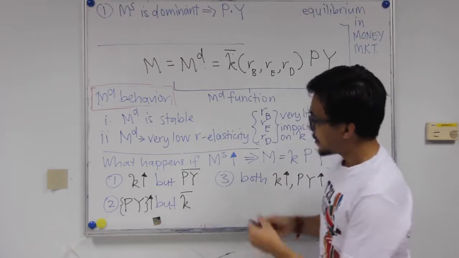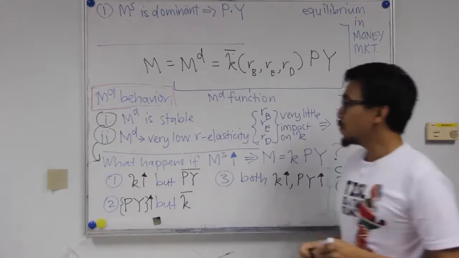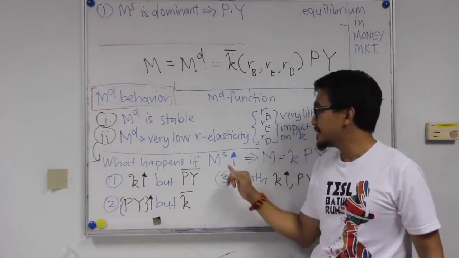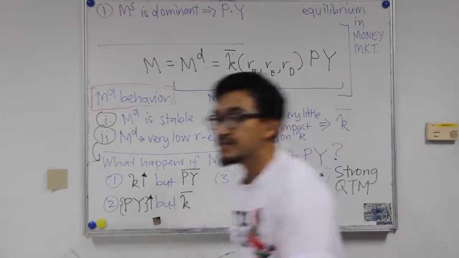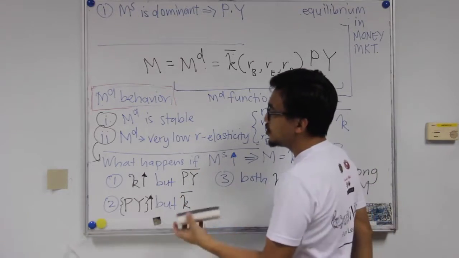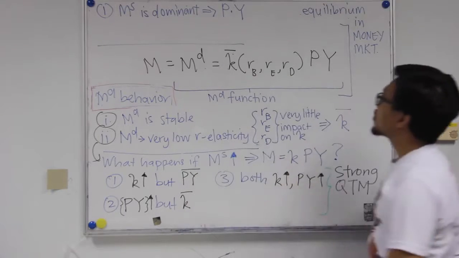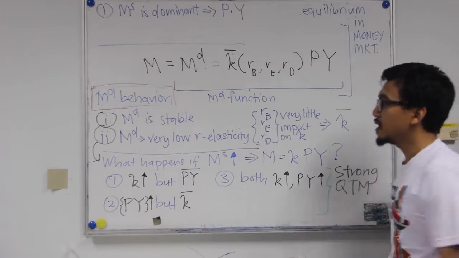Now that we have 1 and 2, what will happen when the central bank increases money supply? What will happen to the money market? Since K is now constant, K cannot change. Since K cannot change, obviously PY, the nominal income, will have to change.